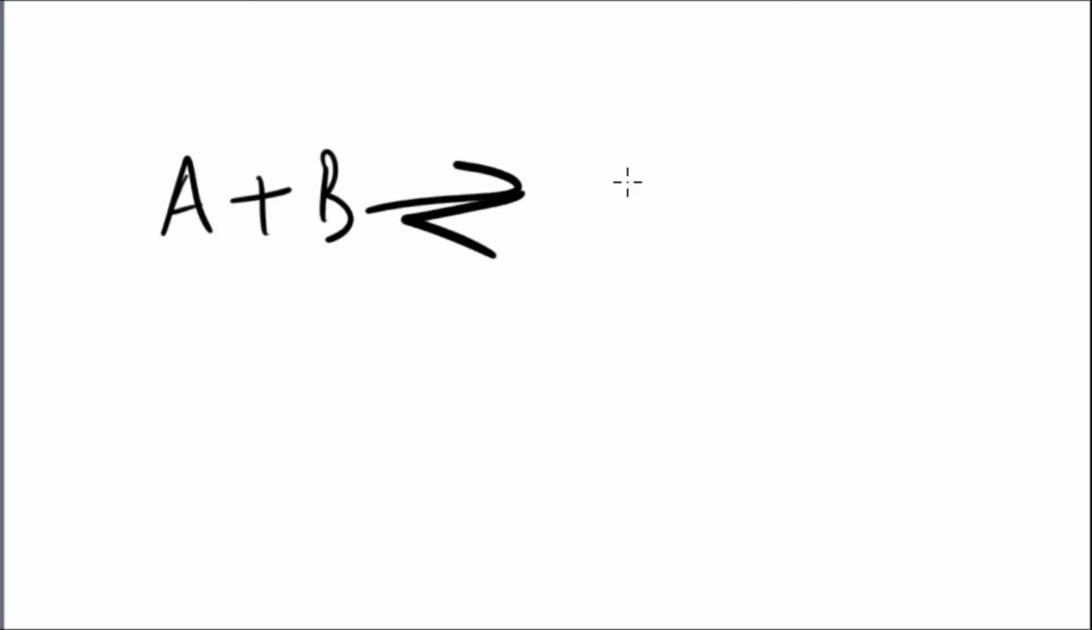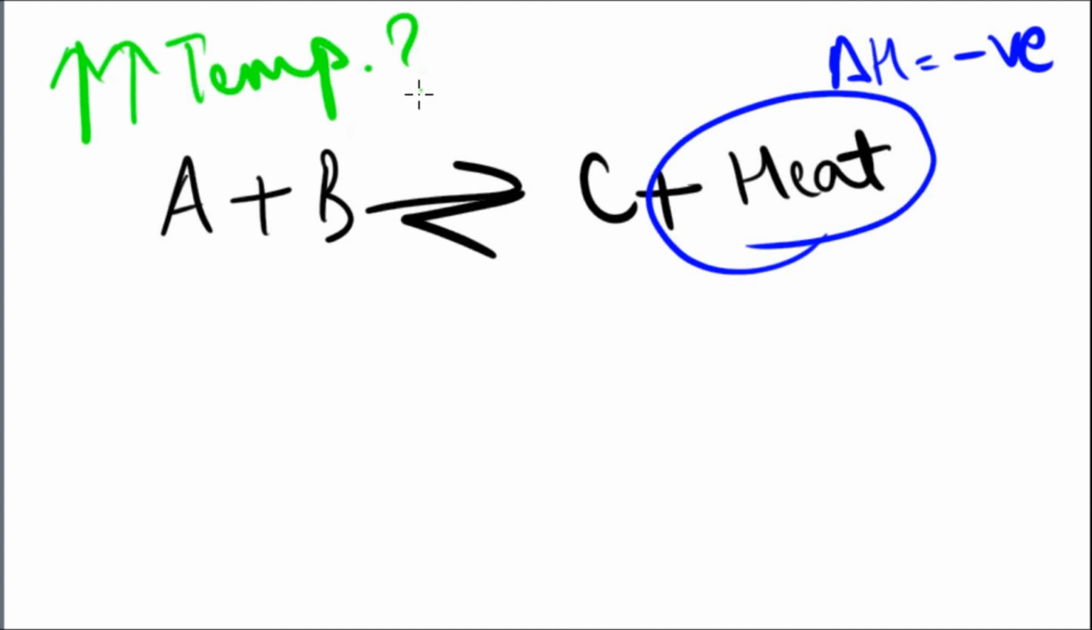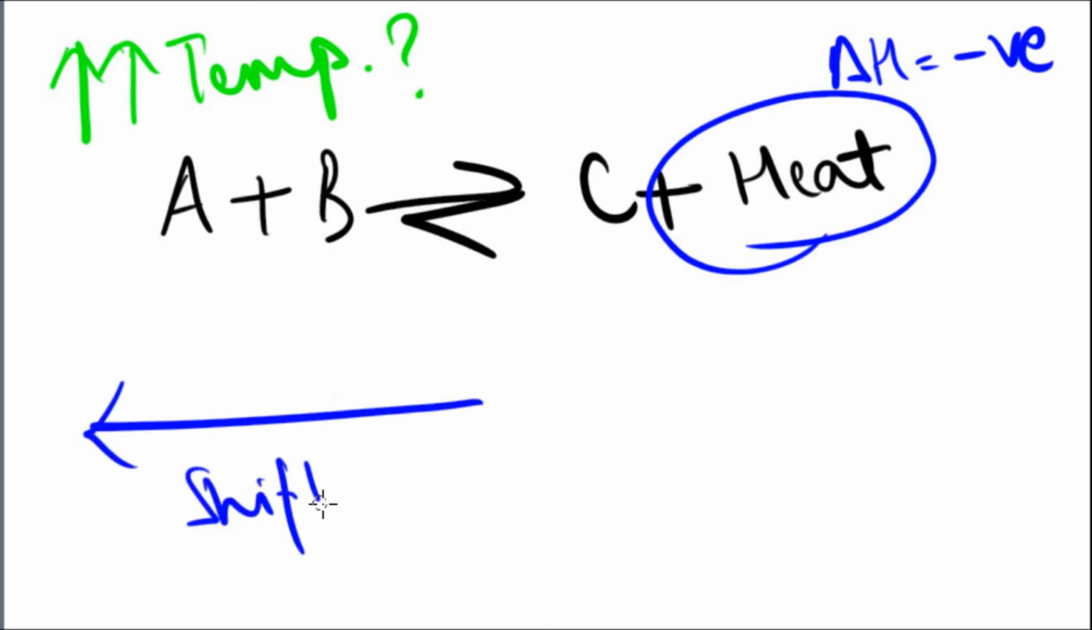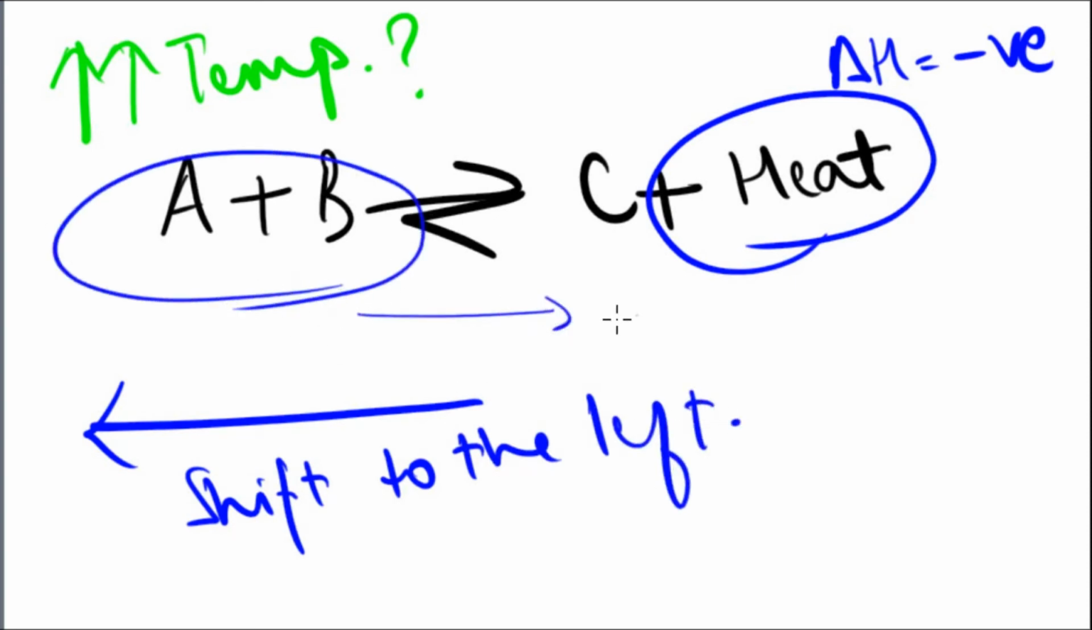Again, our favorites A and B and C, and there's no D here, so we just have A and B and C plus heat. Now plus heat means it is releasing heat energy, so delta H is negative. Now what will happen if I increase the temperature? Okay, we know that the forward reaction is exothermic, so this makes the backward reaction the opposite. So the backward reaction is endothermic, and increasing the temperature goes to the side of the endothermic reaction, so there is a shift to the left. It favors the reactants.